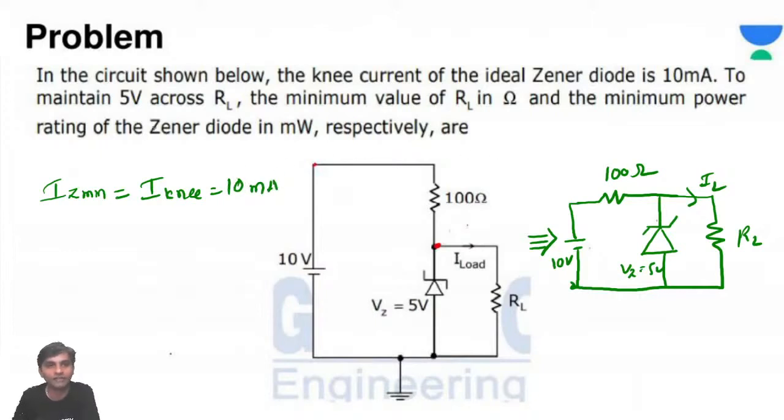To maintain 5 volts across the load resistance, VZ is going to be 5 volts. The question asks for the minimum value of RL in ohms and the minimum power rating of the Zener diode in milliwatts respectively. So it is asking for RL minimum and PZ minimum.